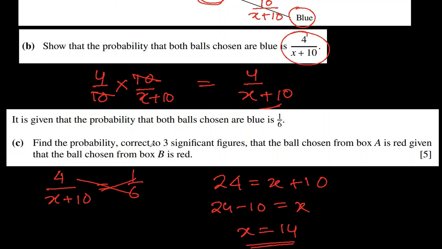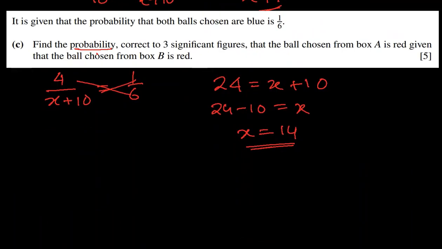Let's read the question. Find the probability, correct to 3 significant figures, that the ball chosen from box A is red, given that the ball chosen from box B is also red.